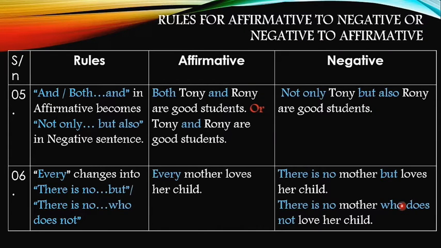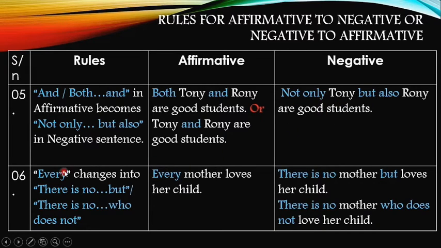Rule number 5 says, when we have and or both, and in an affirmative sentence, it will become not only but also. For example, both Tony and Ronnie are good students. We have taken this option. Or it could also be said in this way, Tony and Ronnie are good students. And the negative form of them is, not only Tony but also Ronnie are good students. Not only but also has been used here.